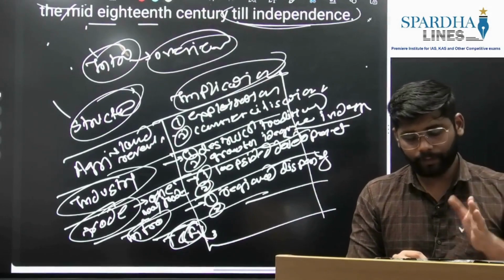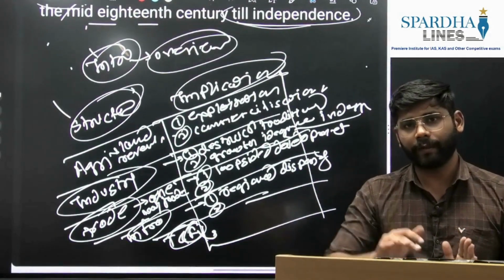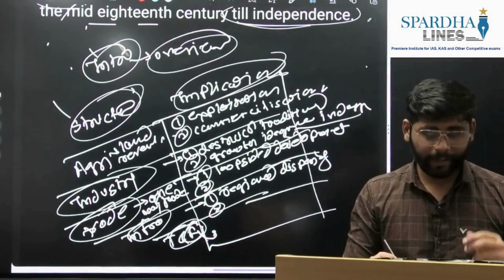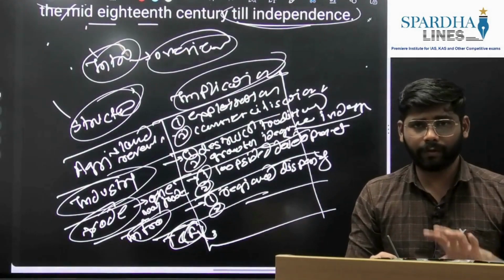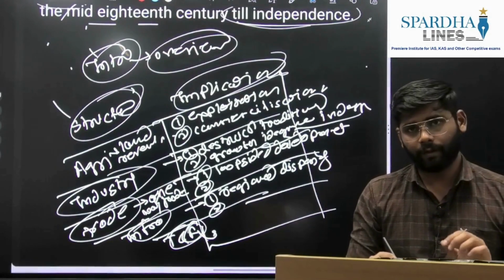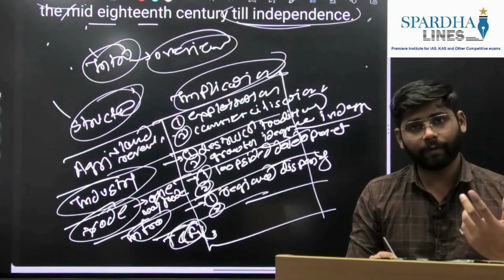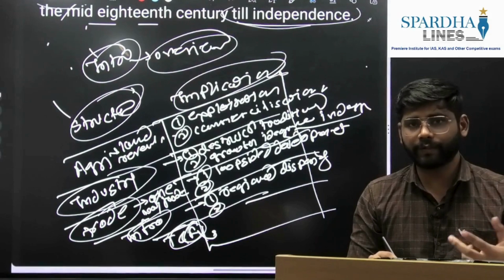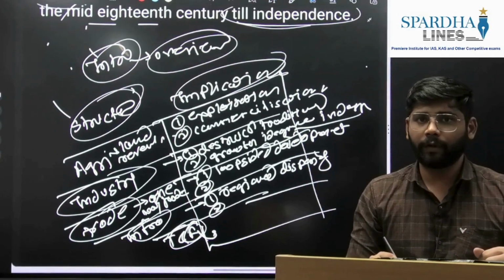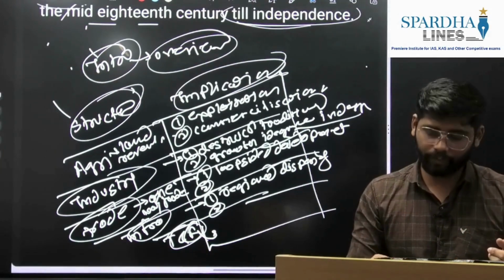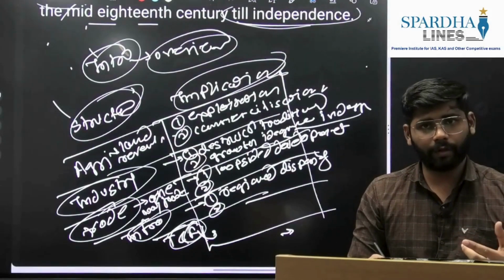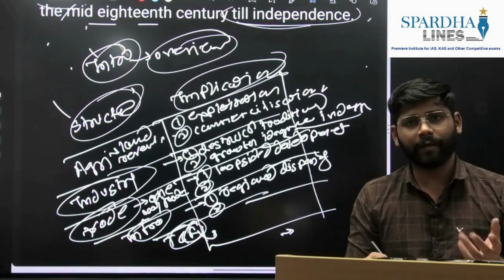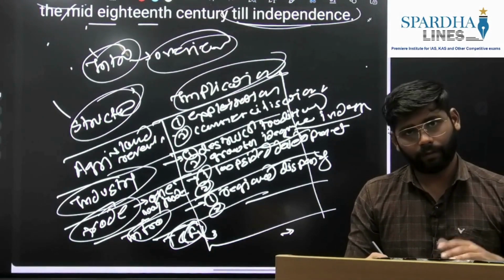So what we did, we wrote all the facets on one side and the implications on the other side. Again, we need to balance the question. If you see British rule, if there are 99 negative implications, then at least one would be a positive implication. Before concluding, we'll write some positive aspect, that it modernized the Indian economy by integrating it into the world economy.